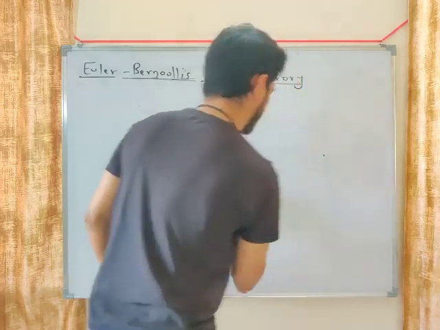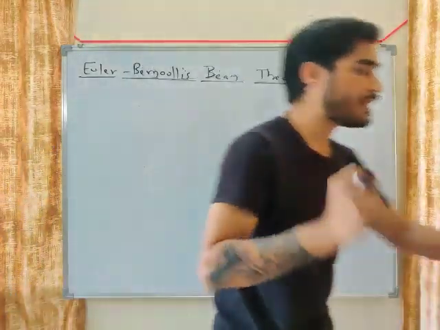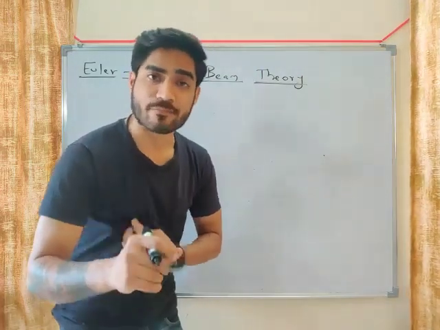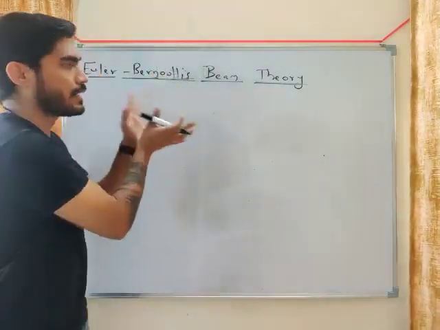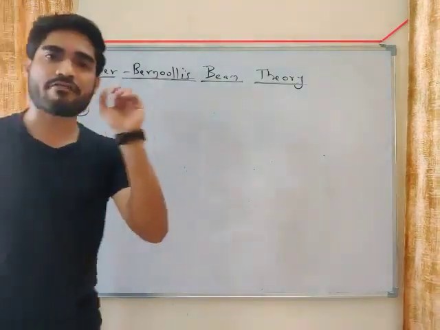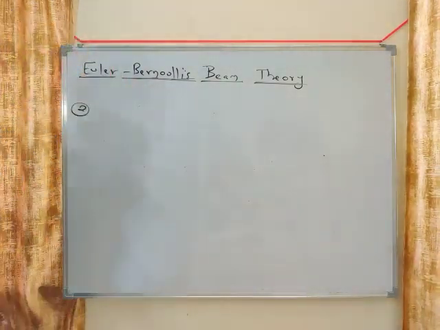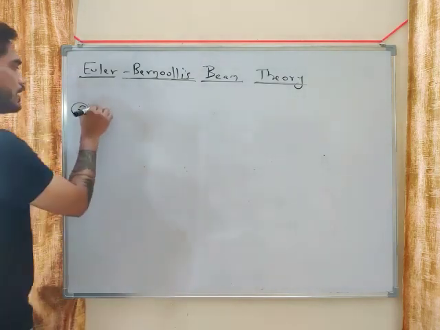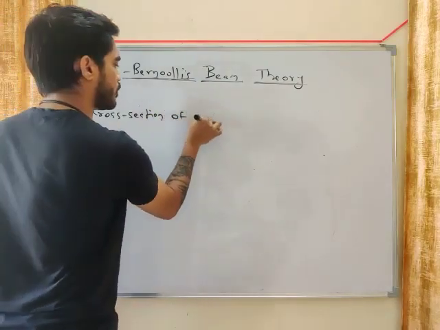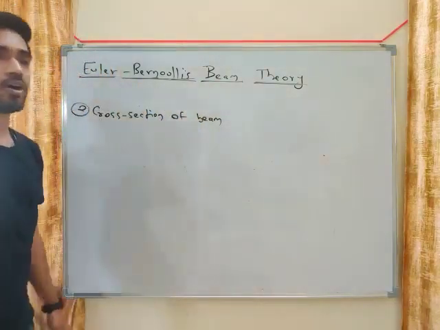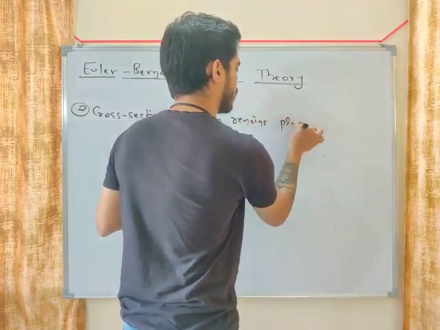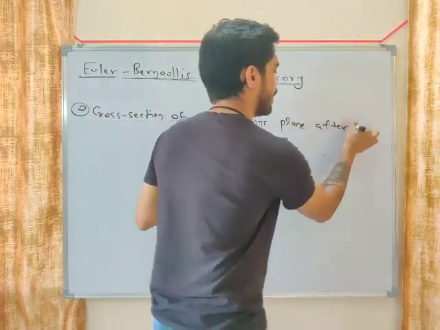Now the second assumption is another very important assumption, my friend. The equation of bending is entirely dependent on this assumption. Let's understand this assumption. According to this assumption, cross section of beam remains plane after bending.